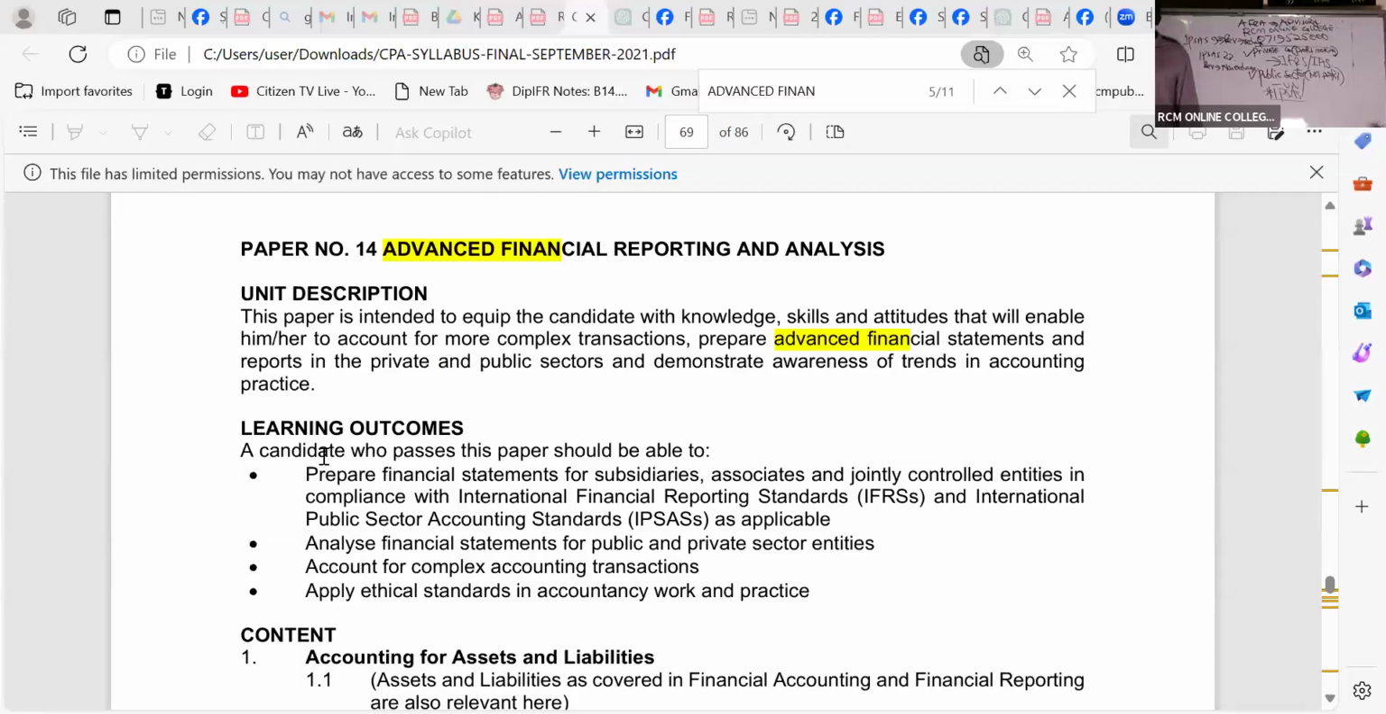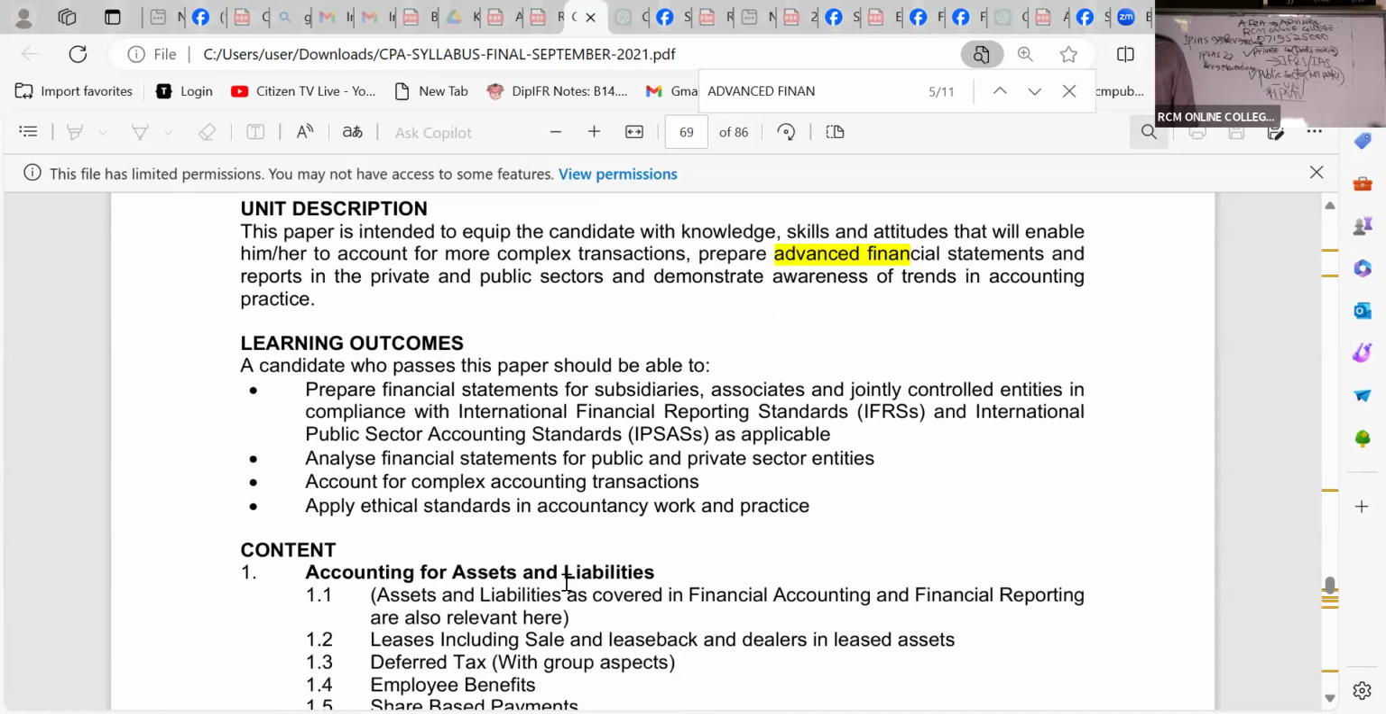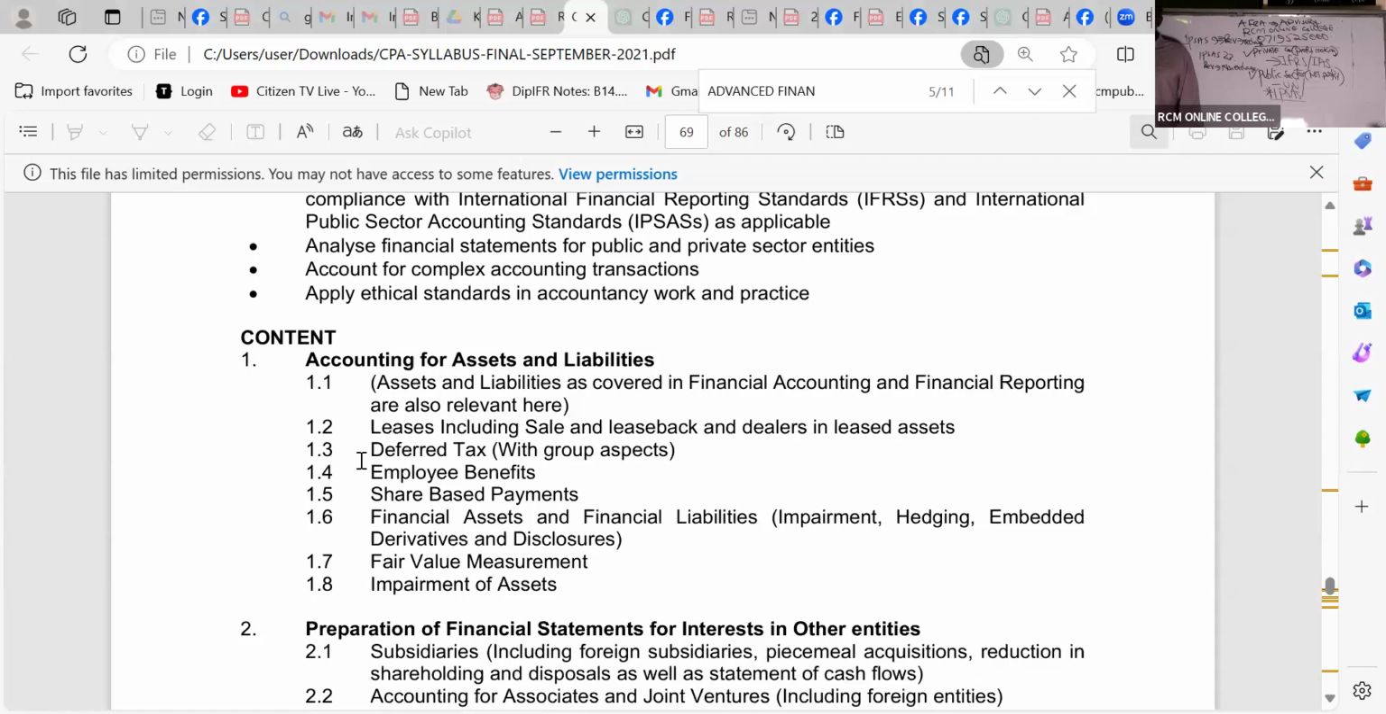Now, ladies and gentlemen, learning outcomes. A candidate who passes this paper should be able to prepare financial statements for subsidiaries, so we're going to meet group consolidation here. They should be able to analyze financial statements for public and private sector entities, so earnings per share, etc. Account for complex accounting transactions. Apply ethical standards in accountancy, work and practice. Very, very important.